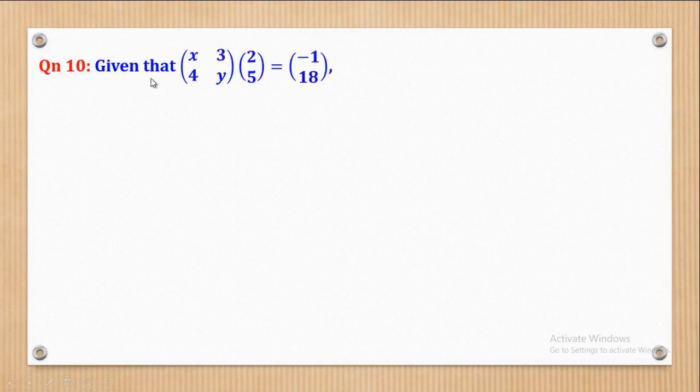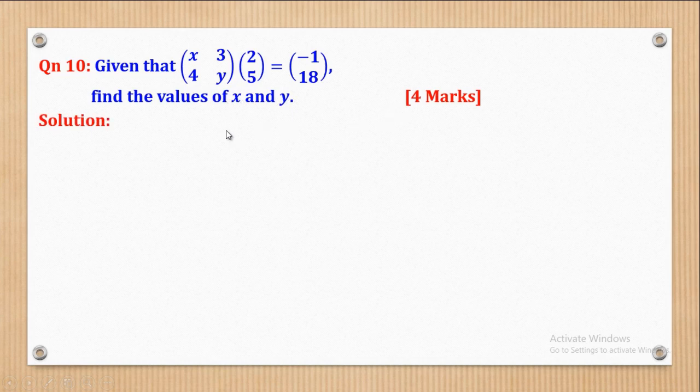So now we shall go to question 10. Question 10 says that given that the 2x2 matrix of x 3, 4 y multiplied by the column matrix of 2, 5 is equal to the column matrix of negative 1, 18, find the values of x and y, and they give it 4 marks. So let's see how those 4 marks can be got.